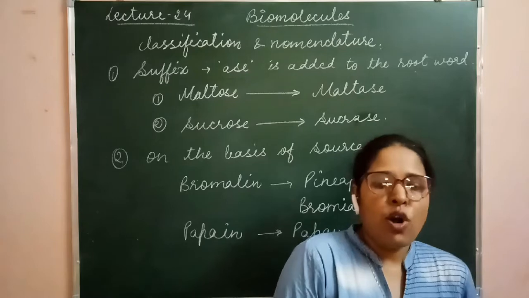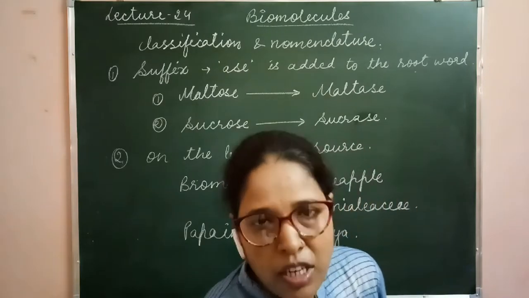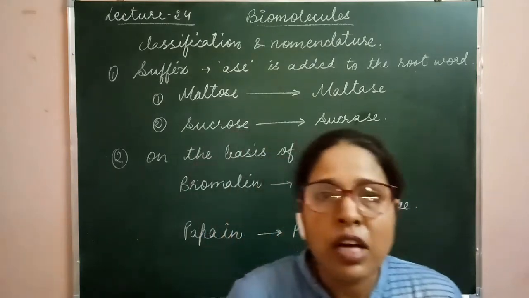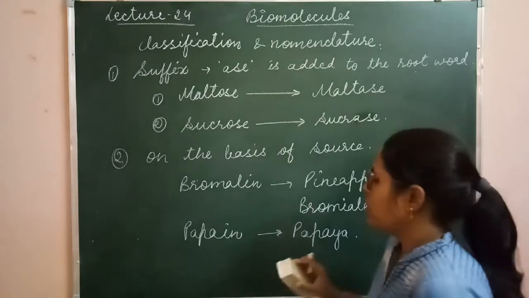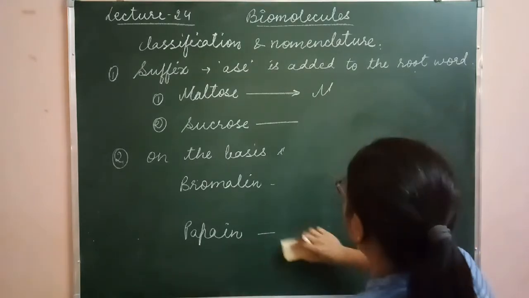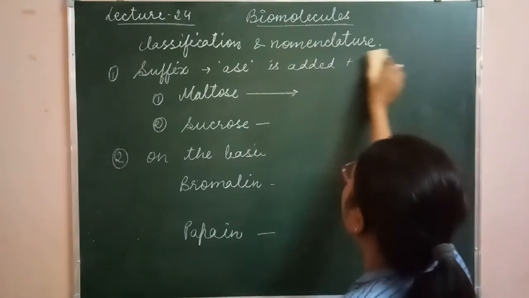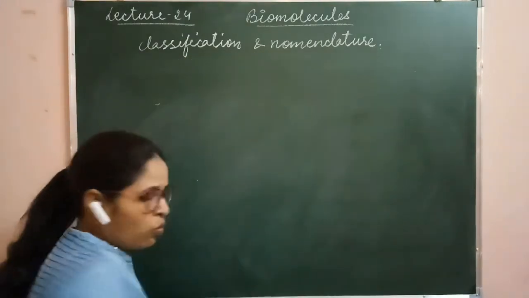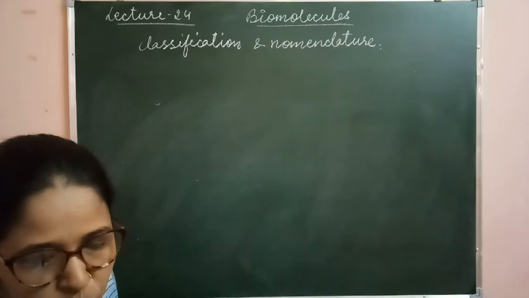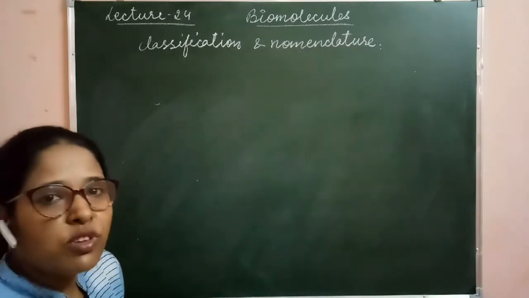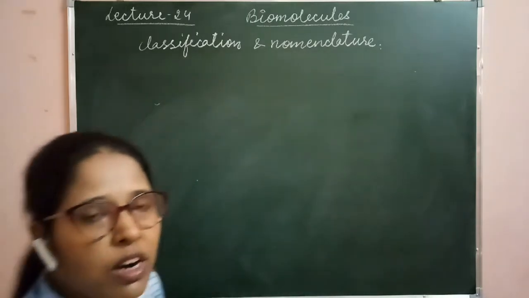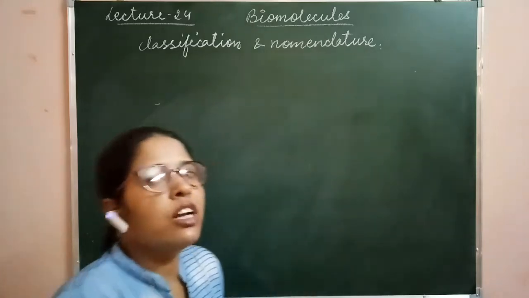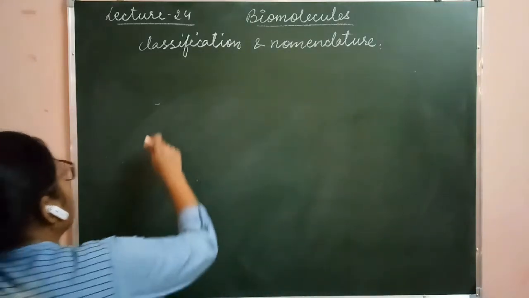In the third category of nomenclature, two words are given to the enzymes. The first word is from the substrate, and the second word is from the reaction, which type of reaction is going to take place.